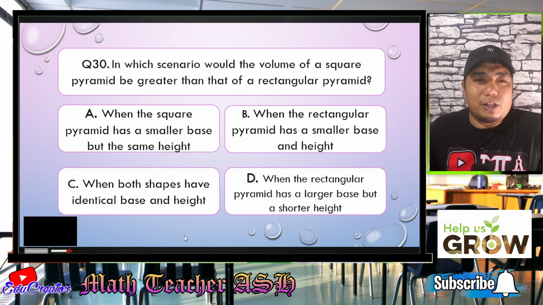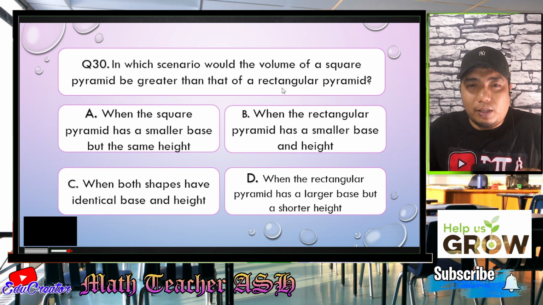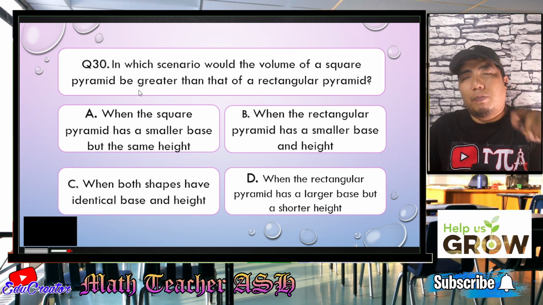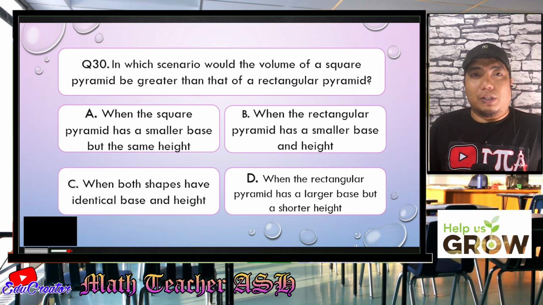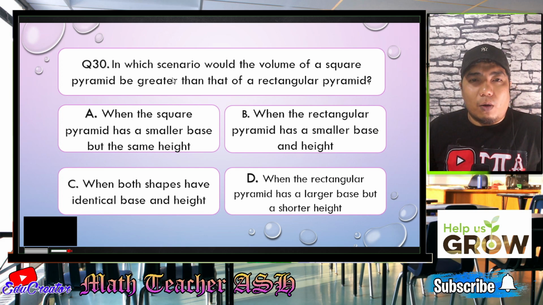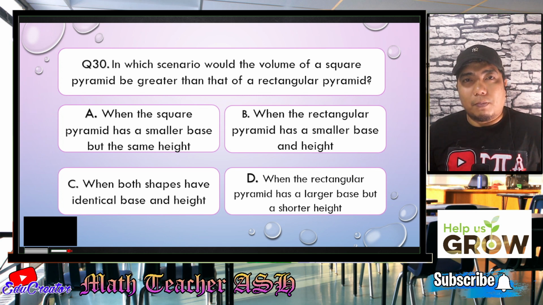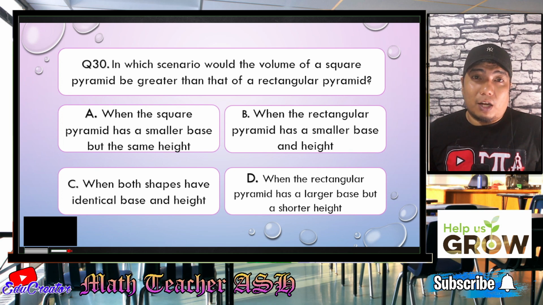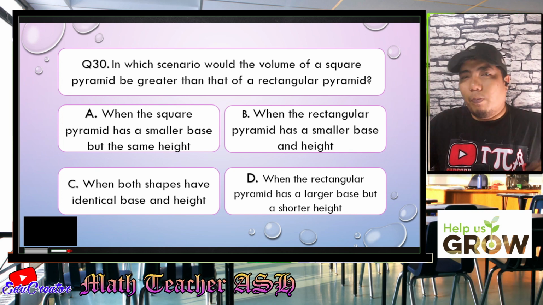All right, math learners. So as you can see here, we are comparing two pyramids, the rectangular pyramid and the square pyramid. Both of them, if we consider the volume, use 1/3, right? Now, in order for the volume of a square pyramid to be greater than the rectangular pyramid, of course, we need to make the base and height of the square pyramid bigger than that of the rectangular pyramid, or vice versa. We make the rectangular smaller compared to the square pyramid.